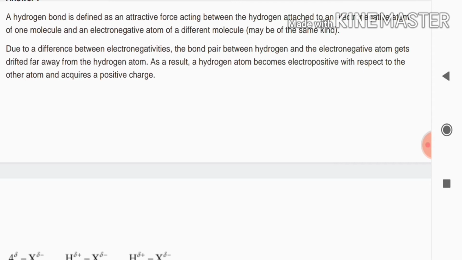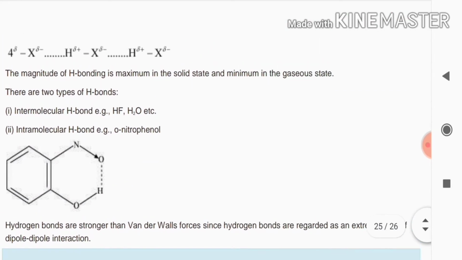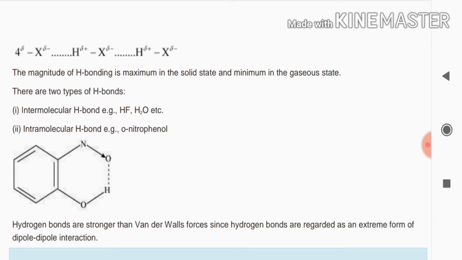So mainly depending upon the type of the bonding, depending upon the extent of the bonding, hydrogen bonding is generally classified into two types. One is intermolecular hydrogen bonding and the next one is intramolecular hydrogen bonding. Intermolecular means outside, intramolecular means inside.